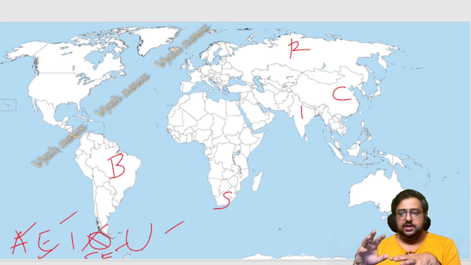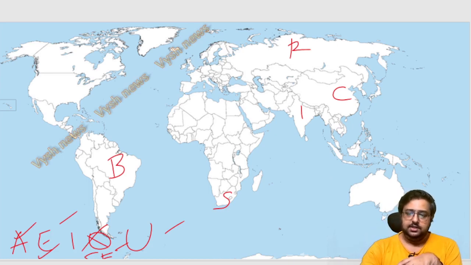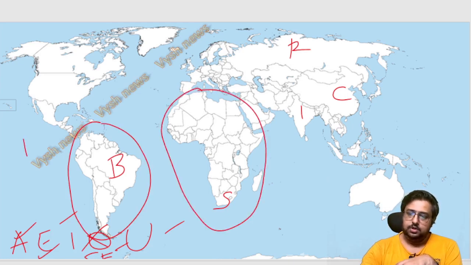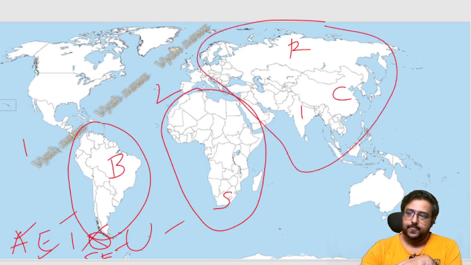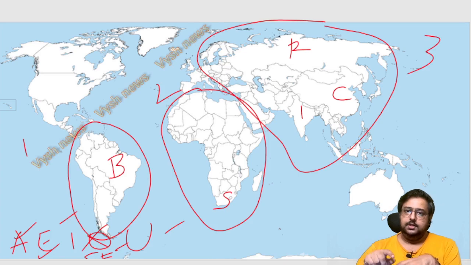Now, if you see here, how many continents are there? This is continent number 1, this is continent number 2, this is continent number 3. This is where the BRICS countries are. It is not in Europe. It is not in North America, Australia or Antarctica. No countries are there, and this has not changed.